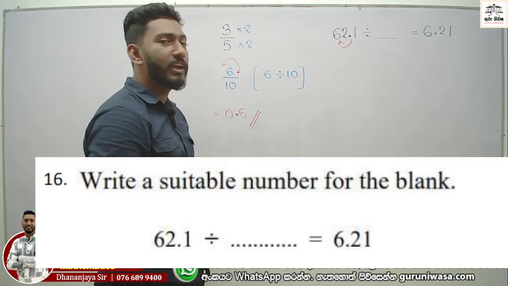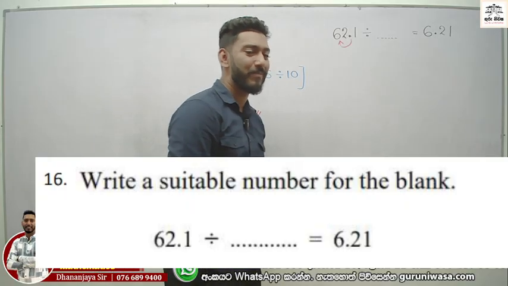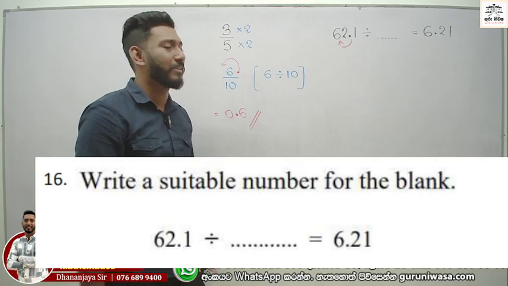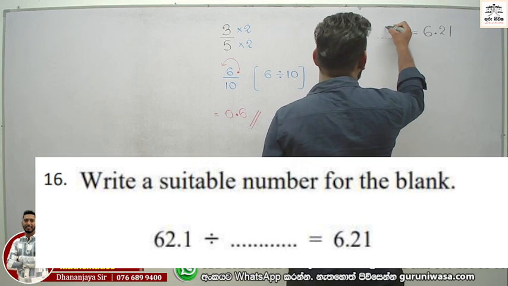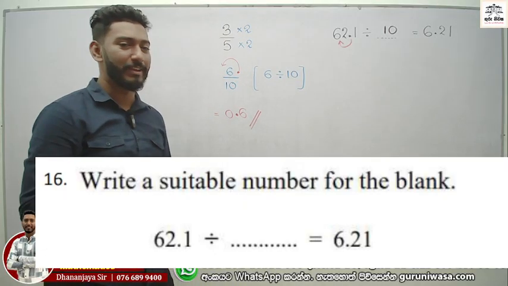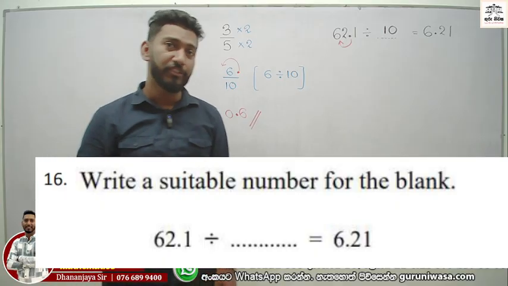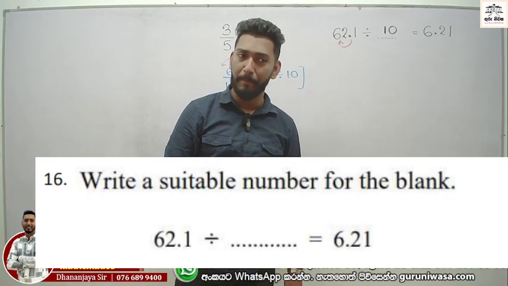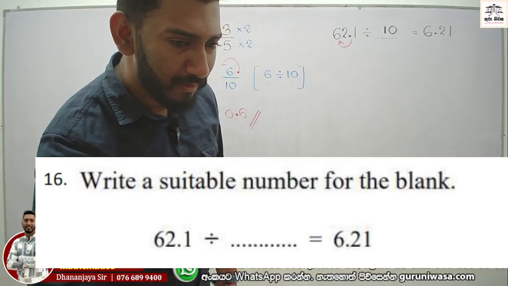Therefore, this one should be dividing by, moving left hand side. Therefore, divide by 10. Right? Then the answer becomes 10.